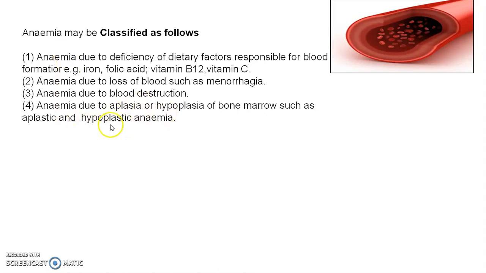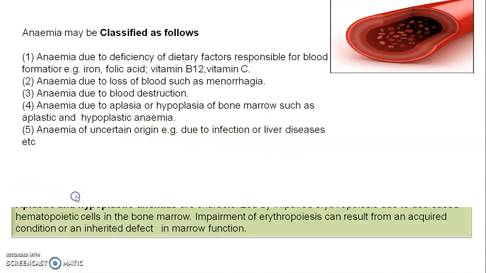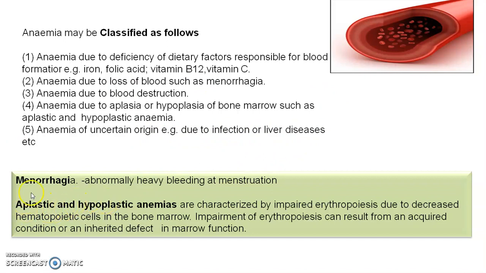These are the number of classes from which anemia can be carried out: due to dietary deficiency, due to menorrhagia, due to blood destruction, due to aplasia or hypoplasia of bone marrow. Then the next one is anemia of uncertain origin, that is due to infection or liver disease, etc. What is meant by menorrhagia? Abnormally heavy bleeding at the menstruation period.